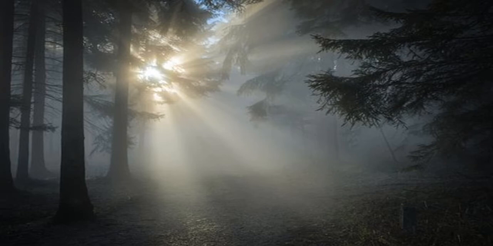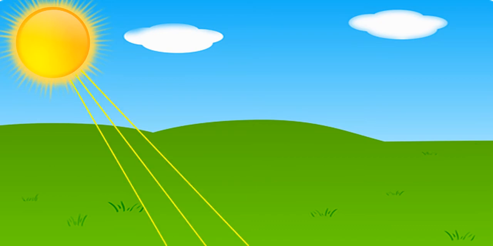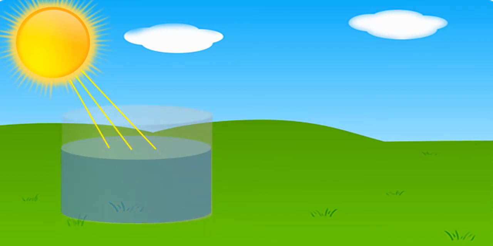You have noticed that light travels in a straight path. So light from the sun or any source of light travels in a straight path. But what happens if it is traveling from air to water or air to glass? Suppose the light is traveling from air to water, it changes its direction. In water, it travels in a straight path. In air, it travels in a straight path.